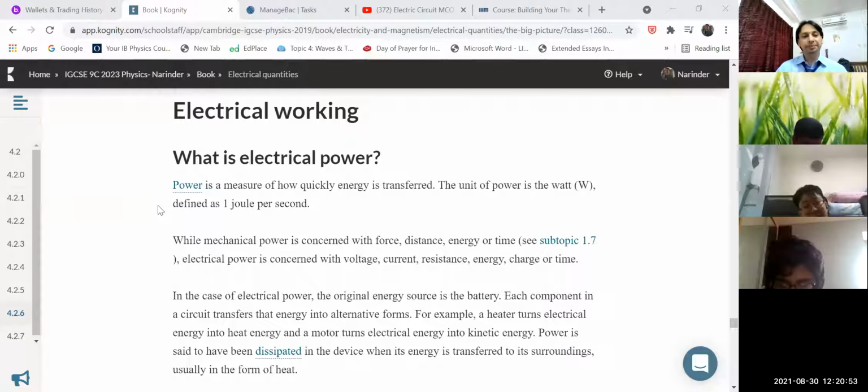So children, today's topic for discussion is electric power. Electric power, and this power topic is an important topic for your exams. Electric power.